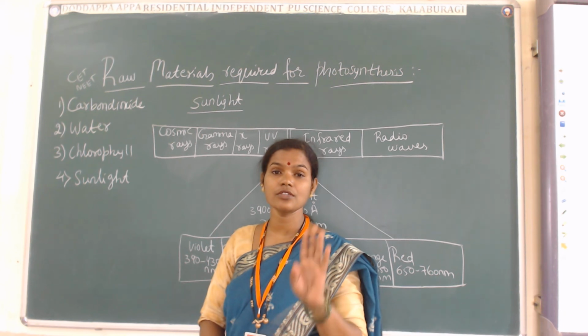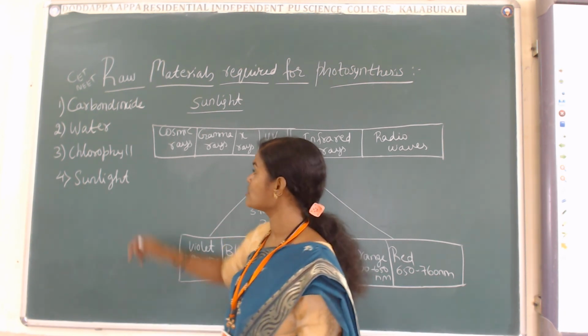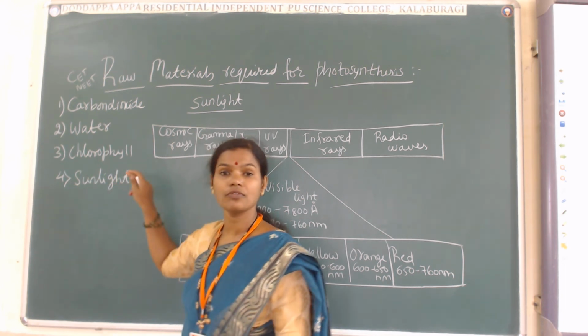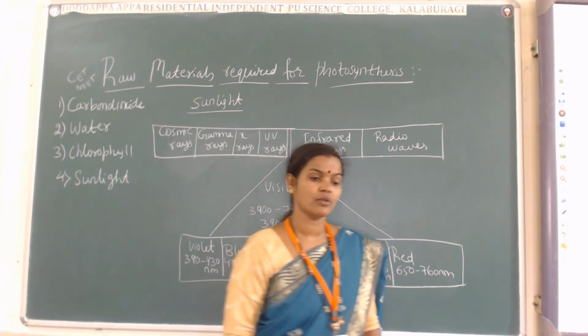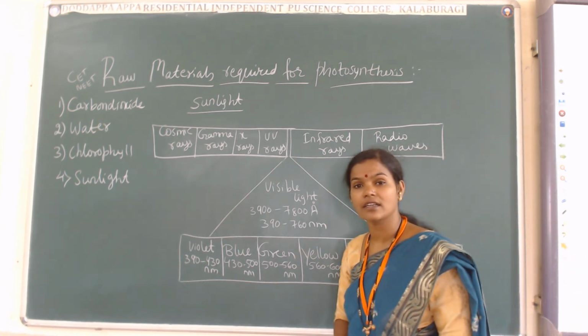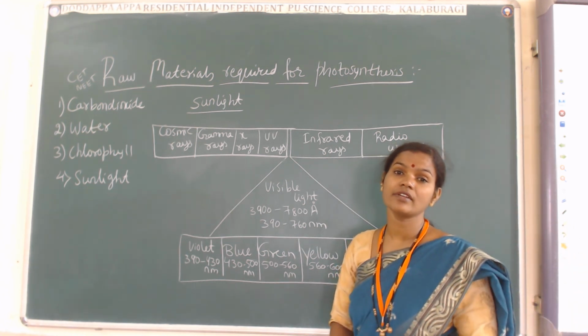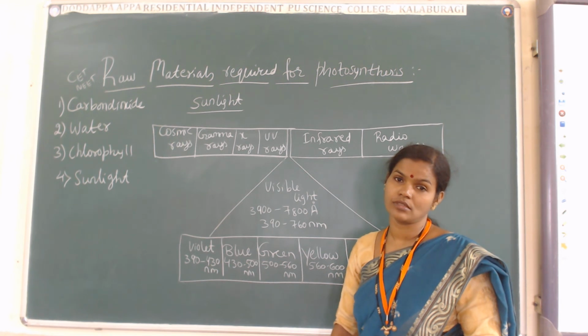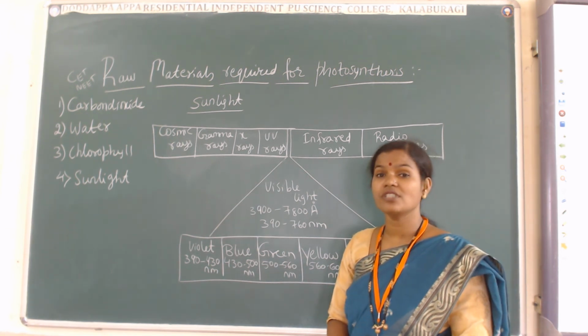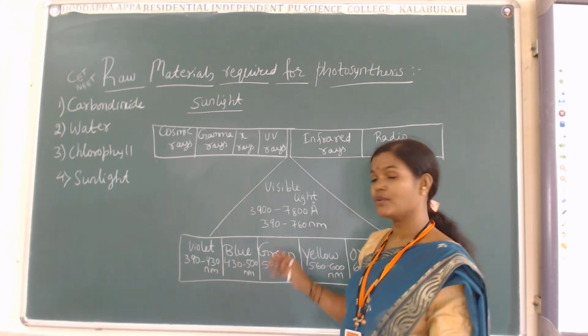There are 4 raw materials for the process of photosynthesis, that is carbon dioxide, water, chlorophyll pigment, and the sunlight. Carbon dioxide, water, chlorophyll pigment, and the sunlight are the 4 raw materials required for photosynthesis. Understood? Now first we will move on to see the sunlight, because I have told you in yesterday's class also that